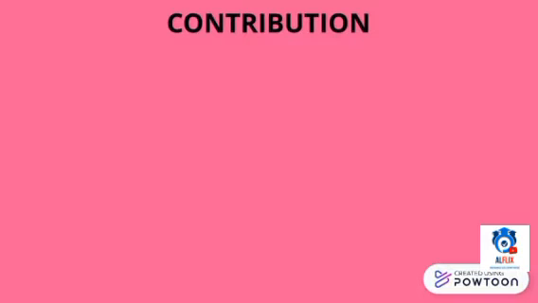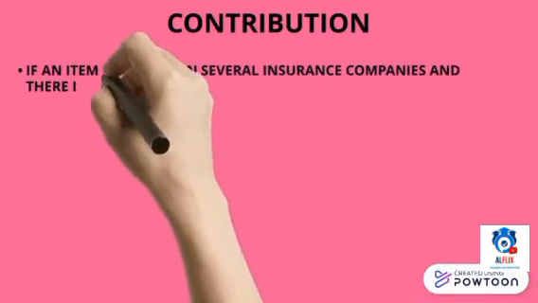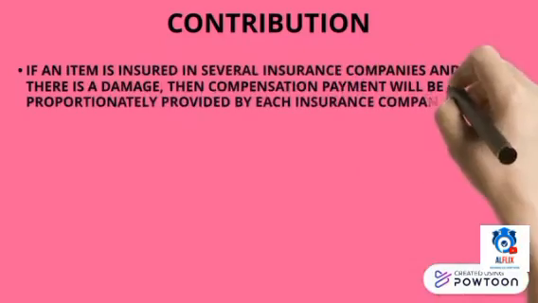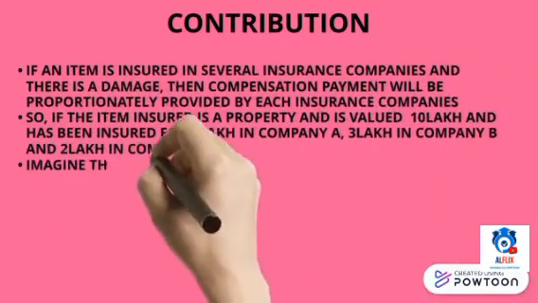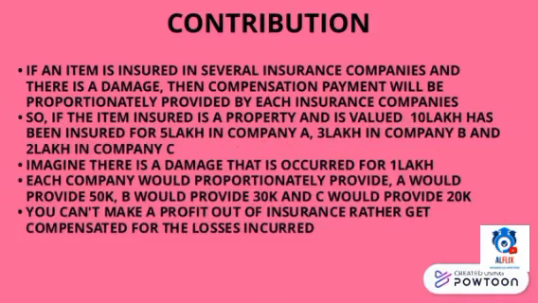Contribution. Basically, if an item is insured in several insurance companies and there is a damage, then compensation payment will be proportionately provided by each insurance company. So if the item insured is a property and is valued 10 lakhs and has been insured for 5 lakh in company A, 3 lakh in company B and 2 lakh in company C. Imagine there is a damage that has occurred to the property worth 1 lakh.